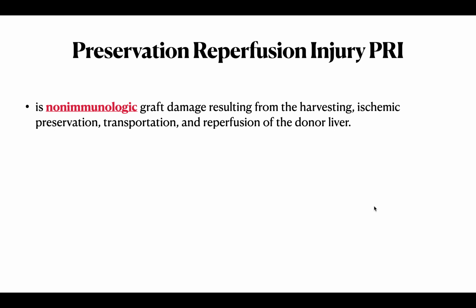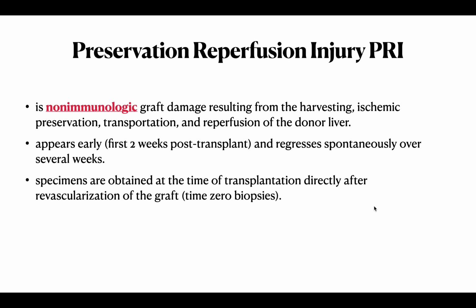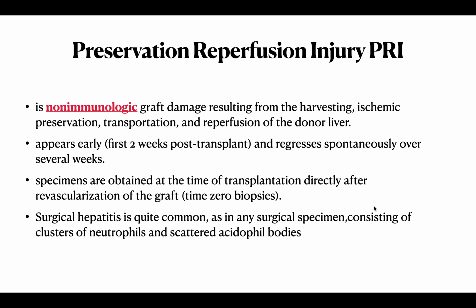What is preservation reperfusion injury? It is a non-immunological graft response resulting from the harvesting, ischemic preservation, transportation, and reperfusion of the donor liver. It appears early, in the first 2 weeks post-transplant, and regresses spontaneously over several weeks. Specimens are obtained at the time of the transplantation directly after revascularization of the graft, that is, time zero biopsies. Surgical hepatitis is quite common, as in any surgical specimen, consisting of clusters of neutrophils and scattered acidophil bodies.